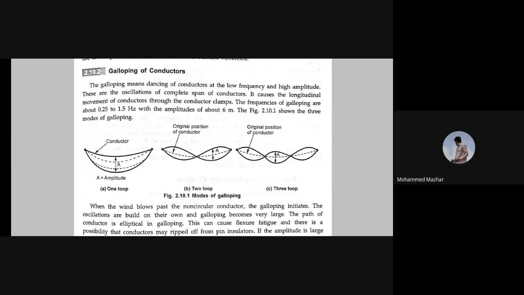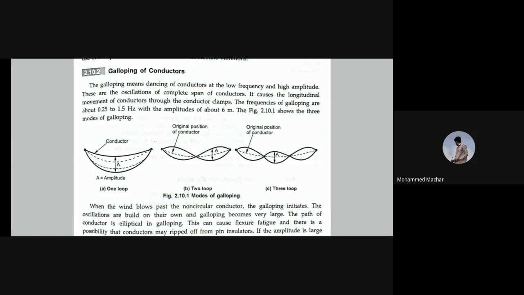Oscillations of the complete span of conductors means it happens span-wise, the entire span. It's not the lower hanging part or anything. Galloping means the entire thing is taking place throughout the entire span of the conductors. It causes longitudinal movement of conductors through the conductor clamps. The frequencies of galloping are about 0.25 to 1.5 hertz and the amplitudes are about 6 meter.